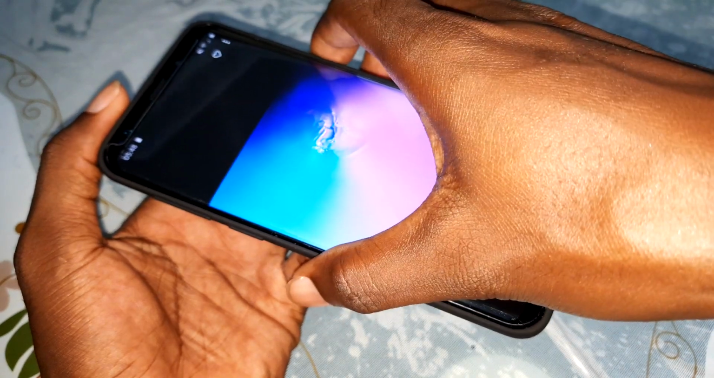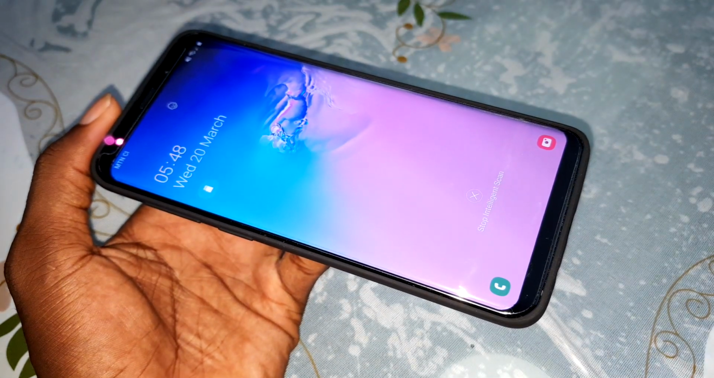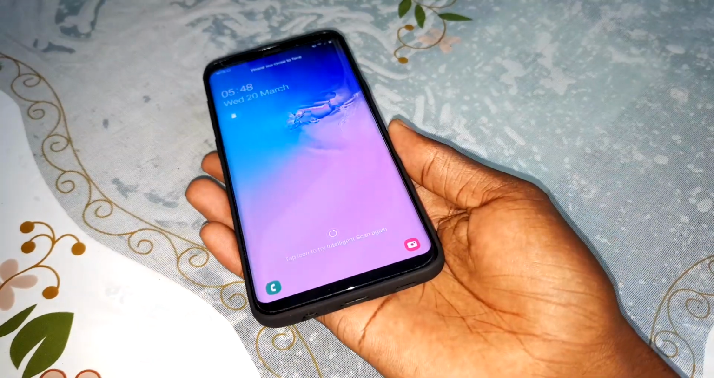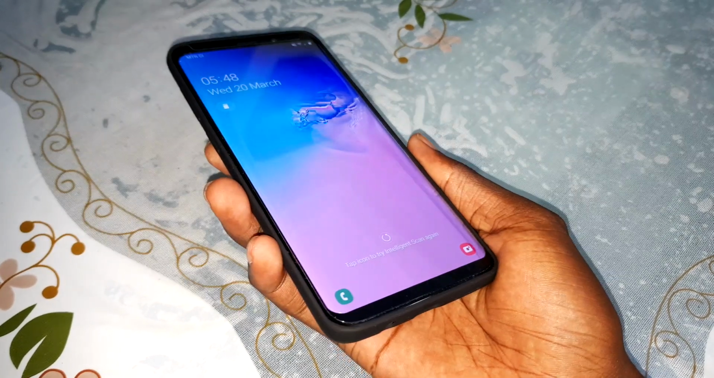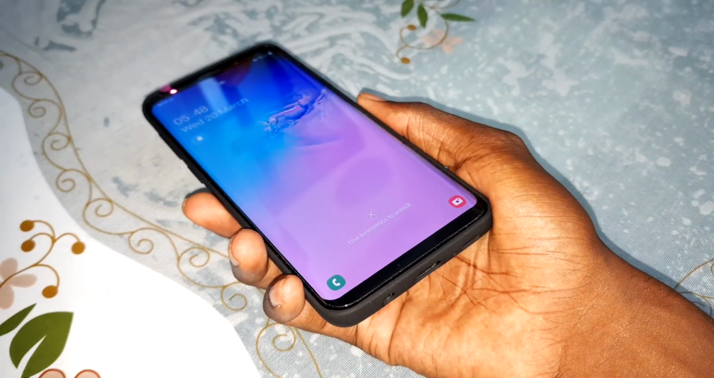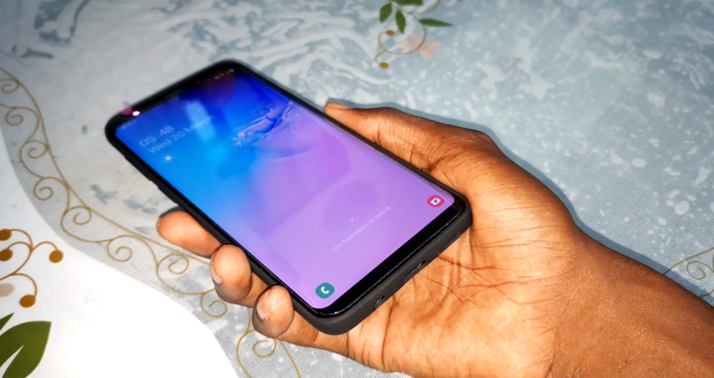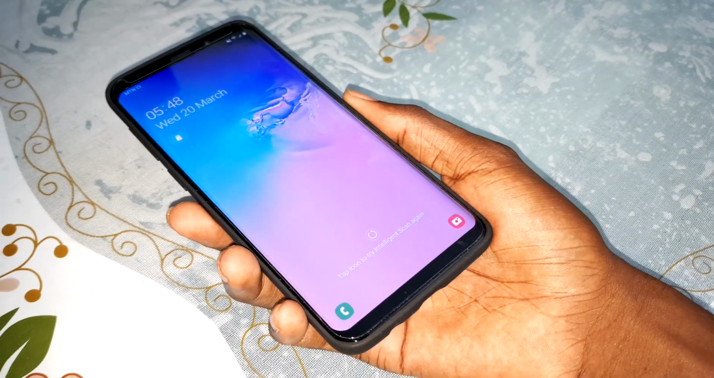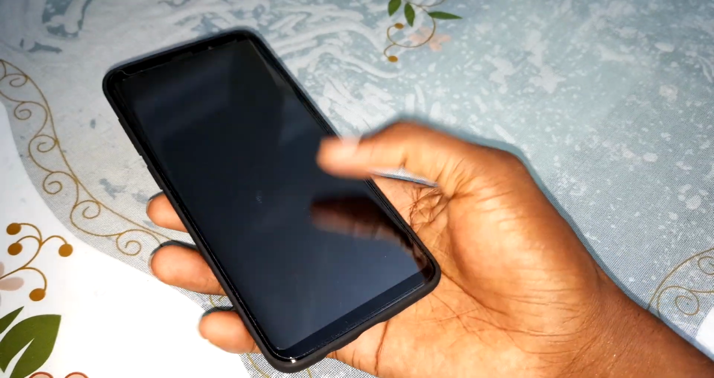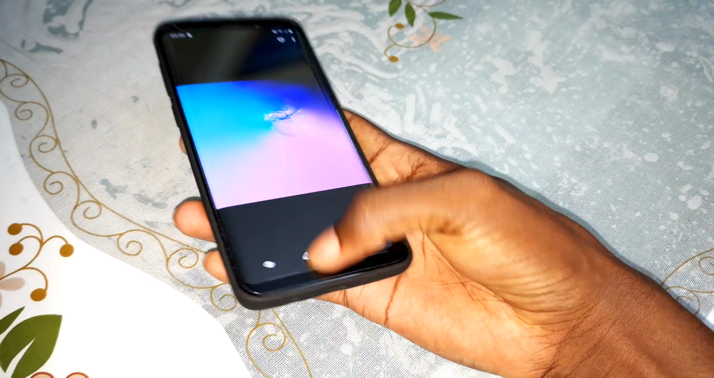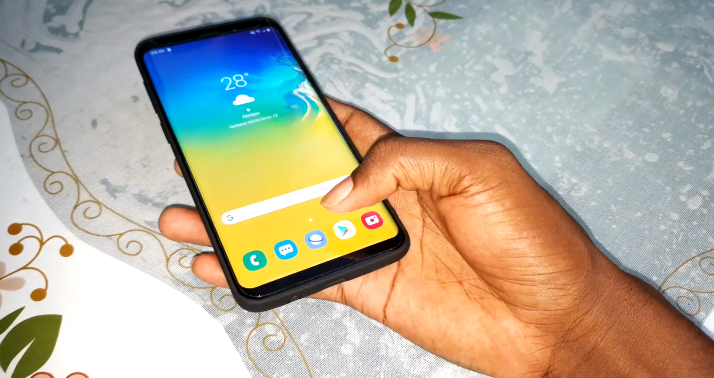Wow, lock screen. Look at that. I like it. Look at this. Wow, it's amazing. Okay, as you see, it's working. Unlock your phone. Beautiful, and it's good. You can close all of this.